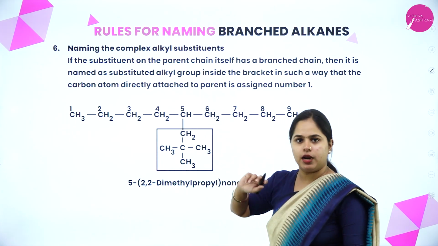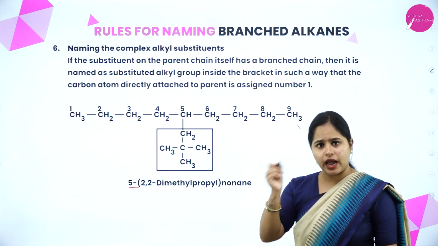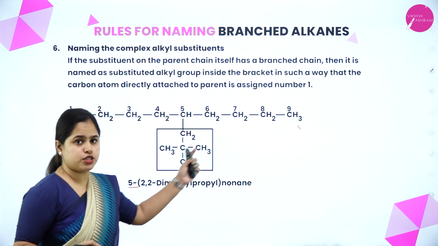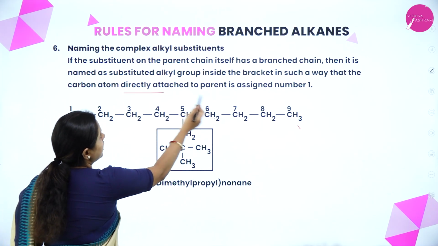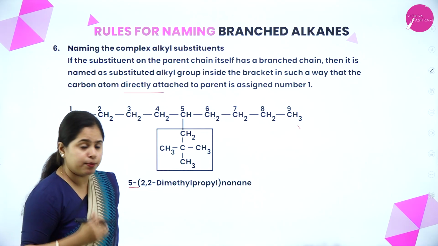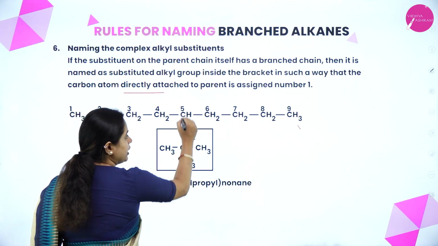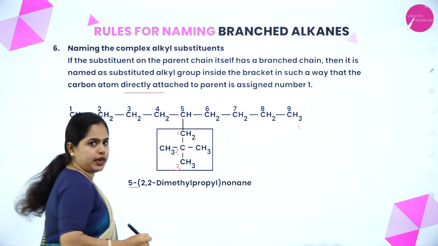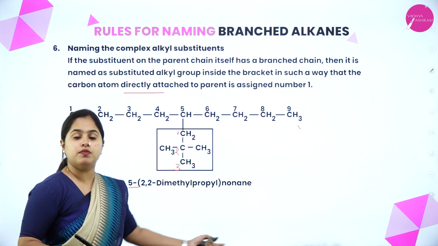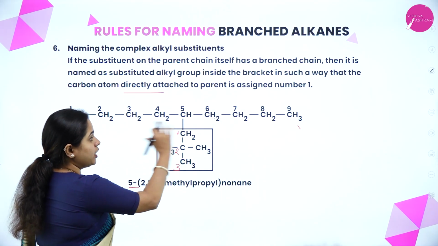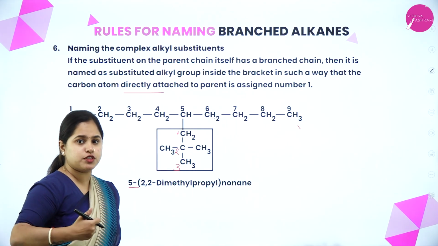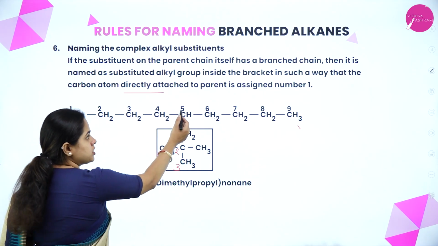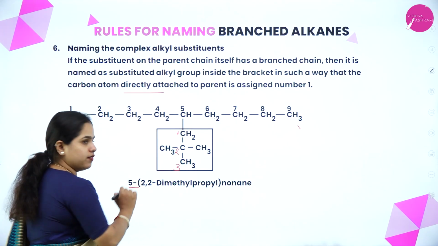So we take the 5th carbon atom and we write that 5 hyphen. And then we should start numbering this particular substituent. That is what is written: directly attached to the parent chain is assigned the number 1. So this will be attached directly to the parent chain, right? So this will be 1, this will be 2 and this will be 3. Okay. So separately you have to name this branched chain. Inside your parent chain, if there is a substituent which itself is branched, you have to separately name it and put it in a bracket. Okay. So on which position is it there? 5th carbon atom. That is why 5 is written.